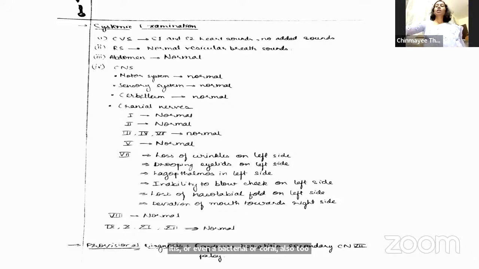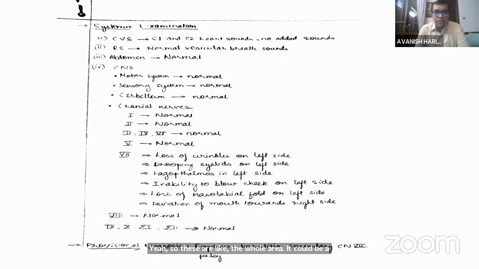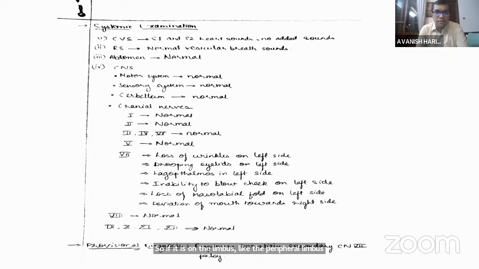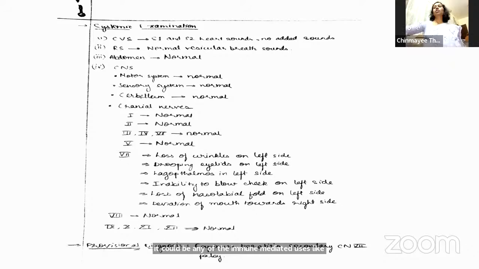If you have multiple ulcers, that means it's mostly fungal with satellite lesions. Geographic ulcers, these are like the whole area. It could be a geographic ulcer. If it is in the limbus, like the peripheral limbus, it could be any of the immune-mediated ulcers, like phlyctenular, or any of the immune related. So those are the different ulcers based on location.